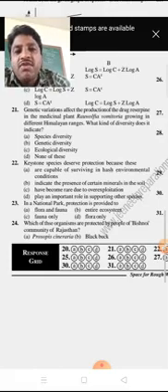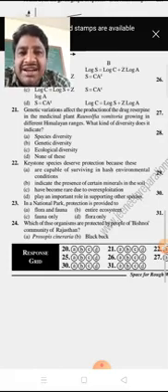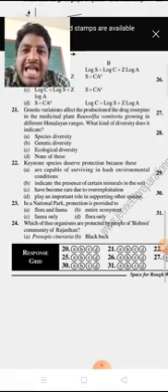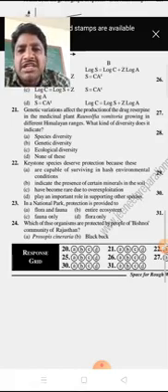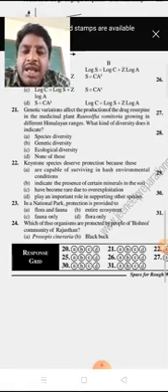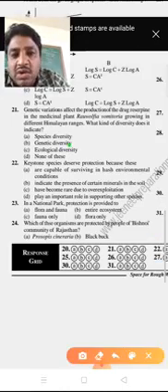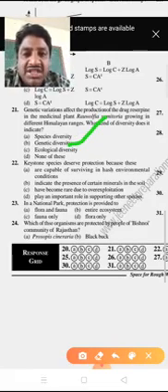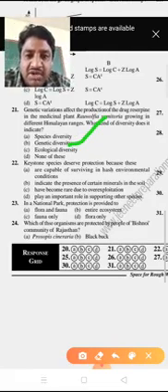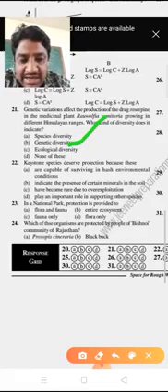So the Rauwolfia vomitoria grows in the great Himalayan ranges. It produces active chemicals such as reserpine, and it is mainly used to treat blood pressure. This plant shows great potency, and genetically it shows so much variation. That's why it is called genetic diversity. Already in the question they ask about genetic variations, and based upon that we can easily find the answer.